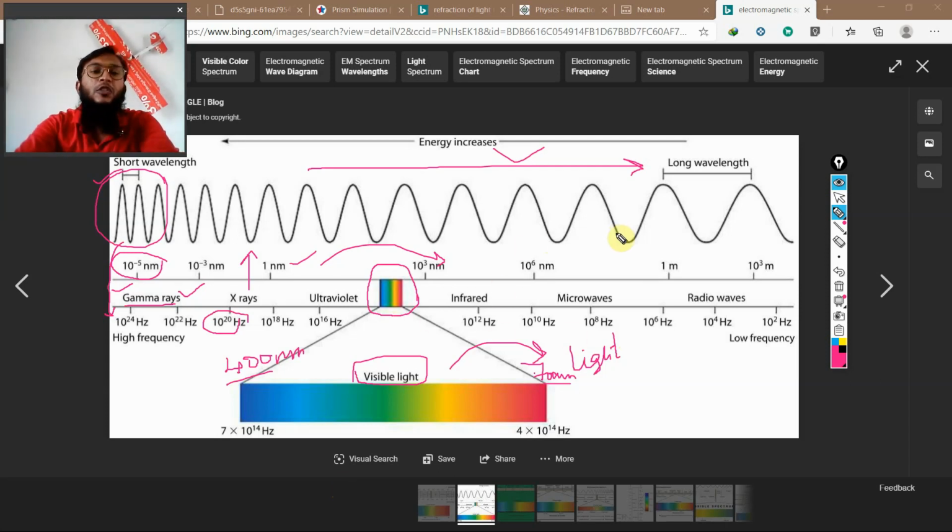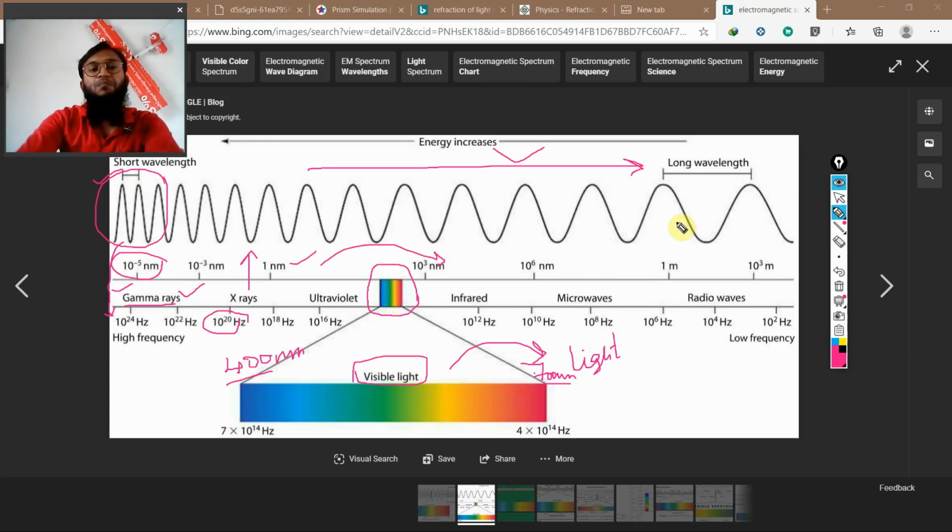Let's come back to the topic. We understood the electromagnetic spectrum very well. What did we understand with this? That the colors of the visible spectrum have different characteristics. Then how is it related to our topic? We can't have a clear picture of our topic unless we go through this, so we have just gone through it.